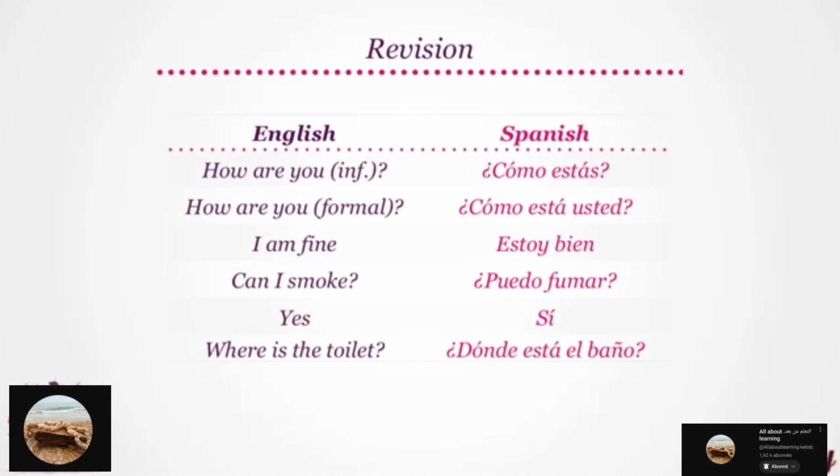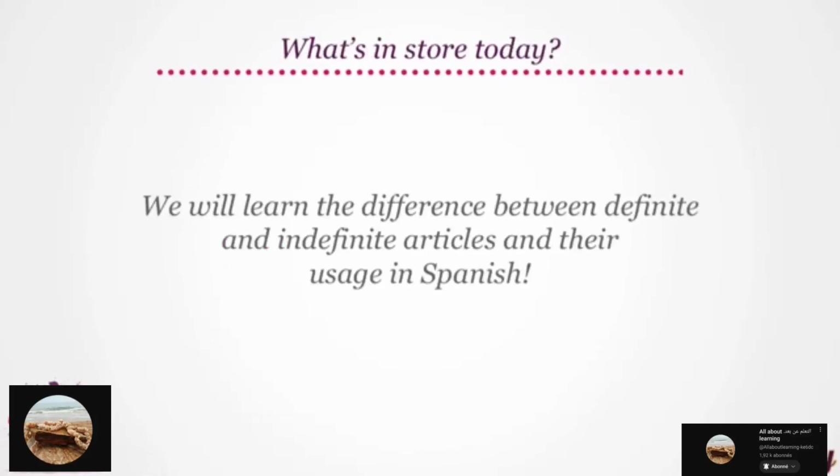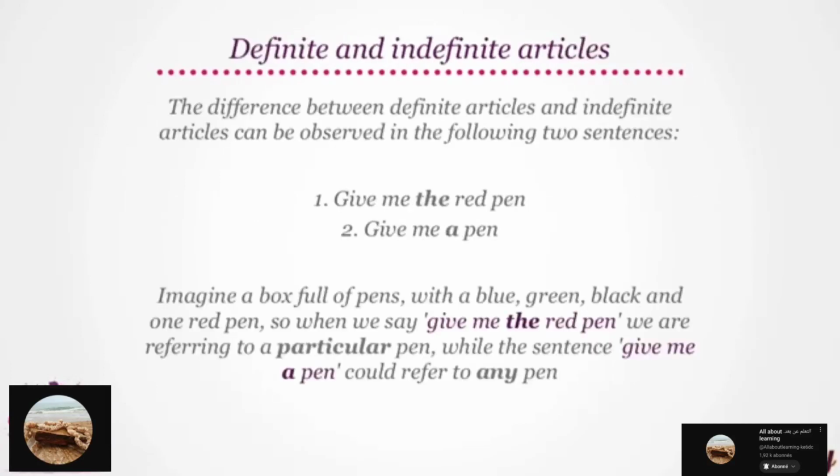Great! Today we learn about definite and indefinite articles. We will learn the difference between definite and indefinite articles and their usage in Spanish. So let's get started. The difference between definite articles and indefinite articles can be observed in the following two sentences. Give me the red pen and give me a pen.